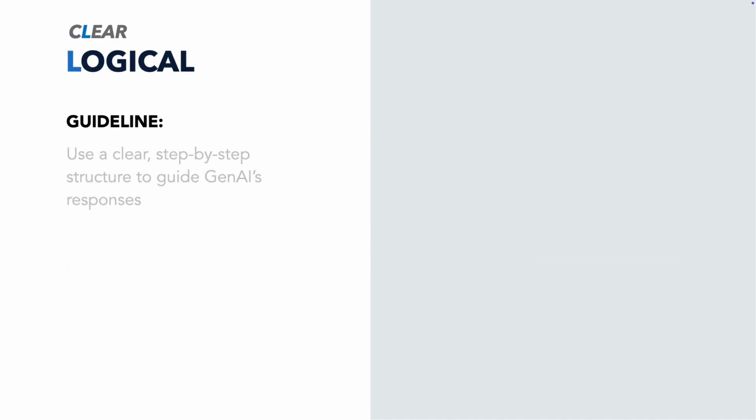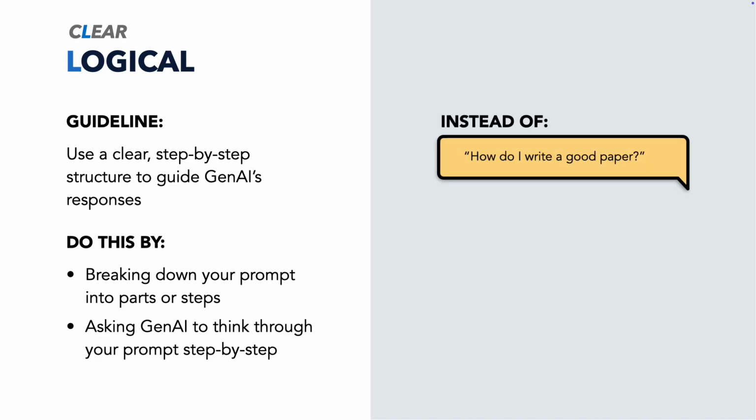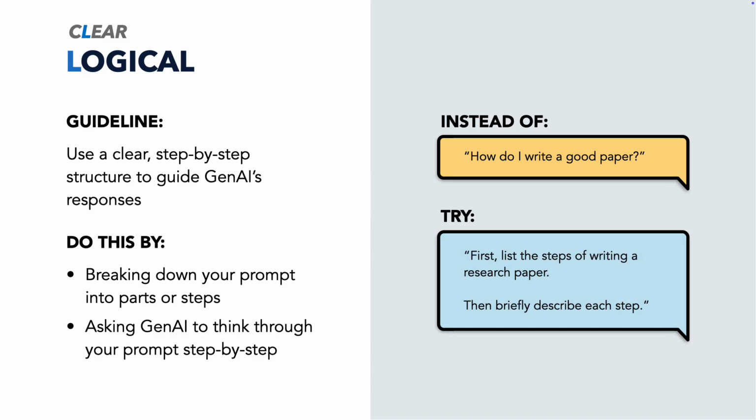Logical means using a clear, step-by-step structure to guide GenAI's response. Doing so can help GenAI better organize its response in a way that makes sense for you. In practice, this looks like breaking down your prompt into numbered parts or steps, and asking GenAI to think through your prompt step by step. For example, instead of using a prompt like, how do I write a good paper, you could ask GenAI to first list the steps of writing a research paper, then briefly describe each step.